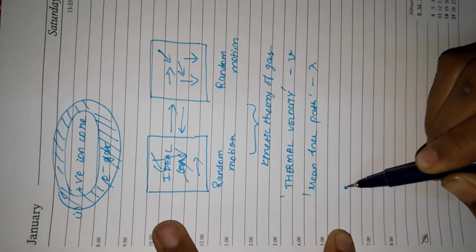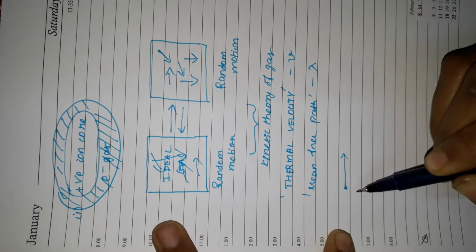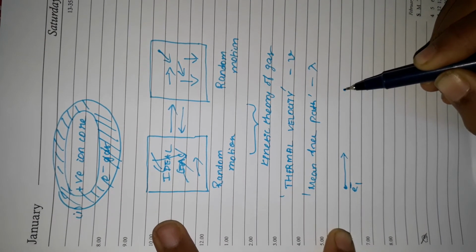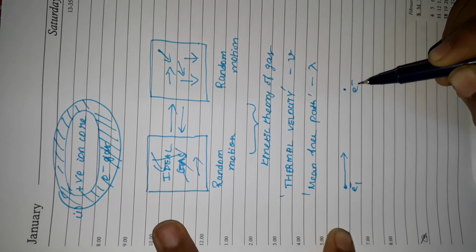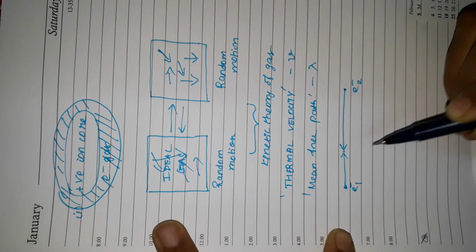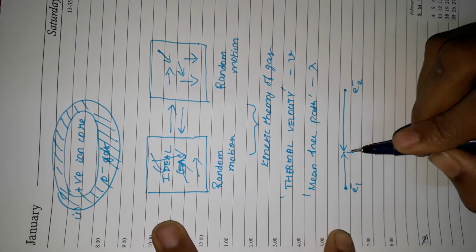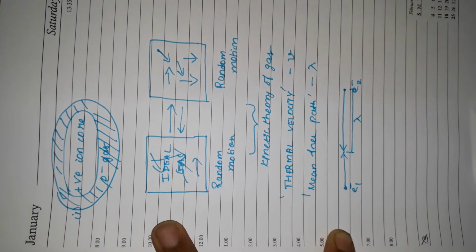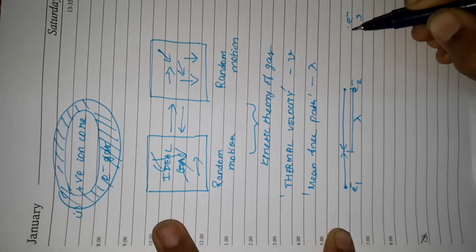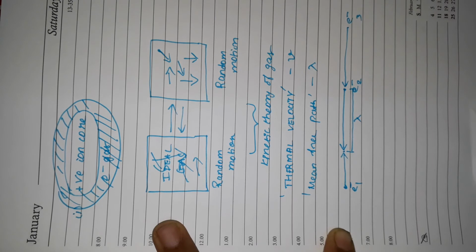An electron E1 moves this way, and another electron E2 comes in this way. They collide here. So this is your mean free path distance. Of course, here there is some other electron E3 that has already struck here.